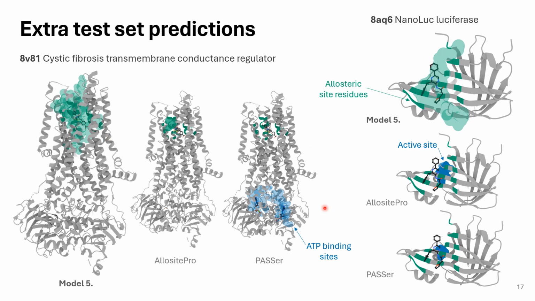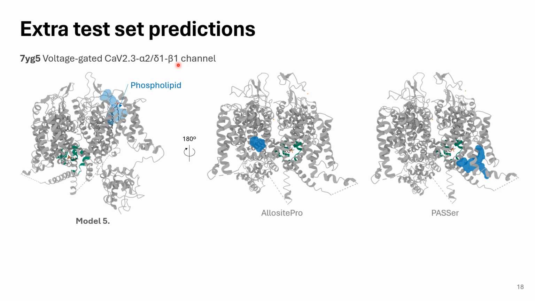However, I would like to highlight here, for example, how for this target PASSer, the allosteric sites that it proposes are the binding sites of ATP. And in the case of the luciferase, the predicted site here is the active site, which is behind the beta sheet. And in this other target, the site that our model predicts is a phospholipid binding site.